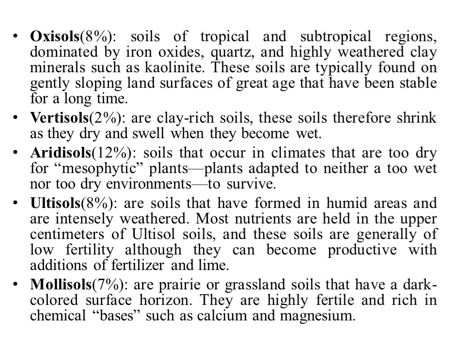Next is the ultisols. Ultisols are the soils that have formed in humid areas and are intensely weathered. Most nutrients are held in the upper few centimeters of ultisols, and these soils are generally of low fertility, although they can become productive with addition of fertilizer. So ultisols represent 8% of the glacier-free land surface.